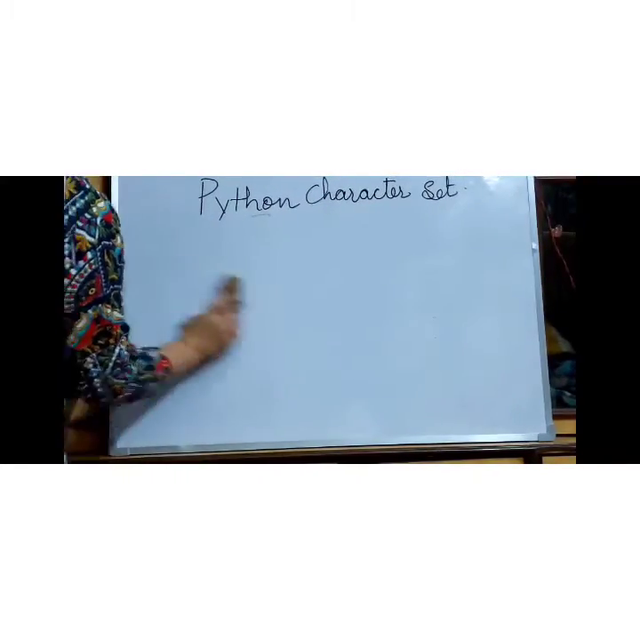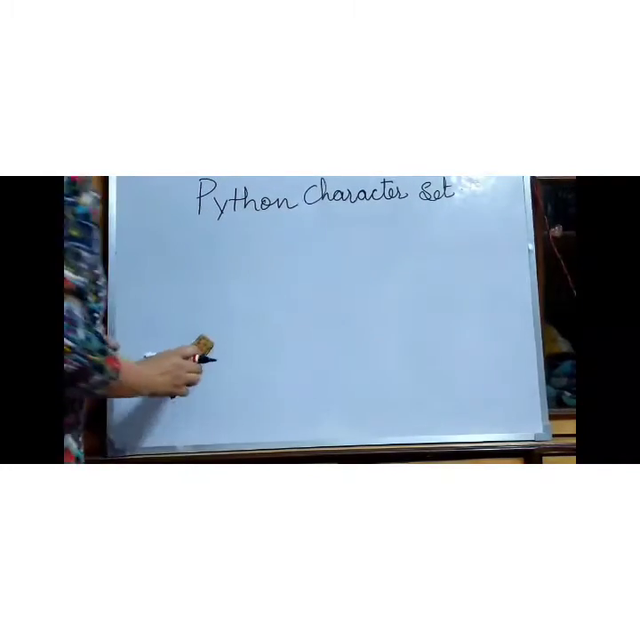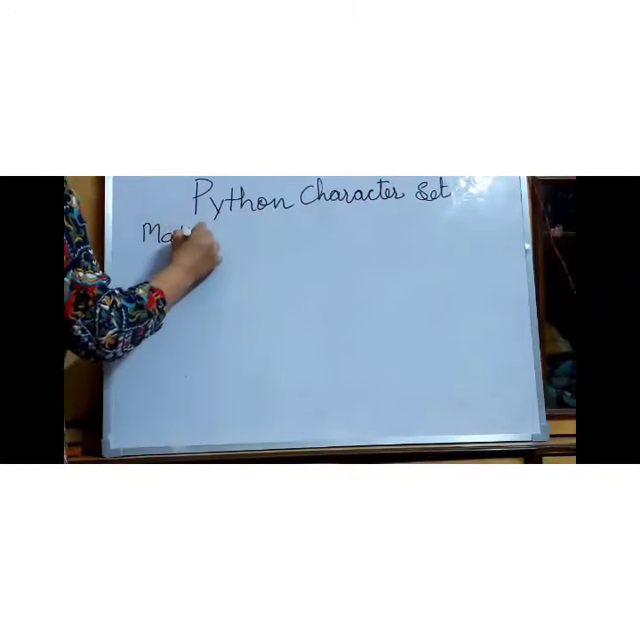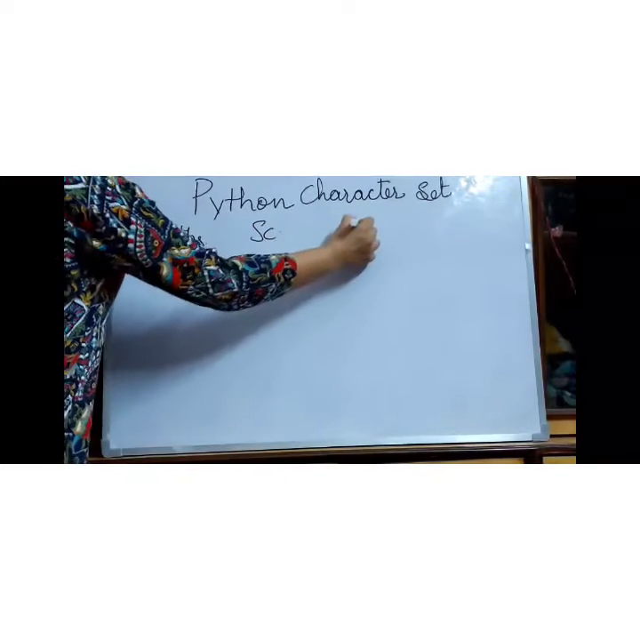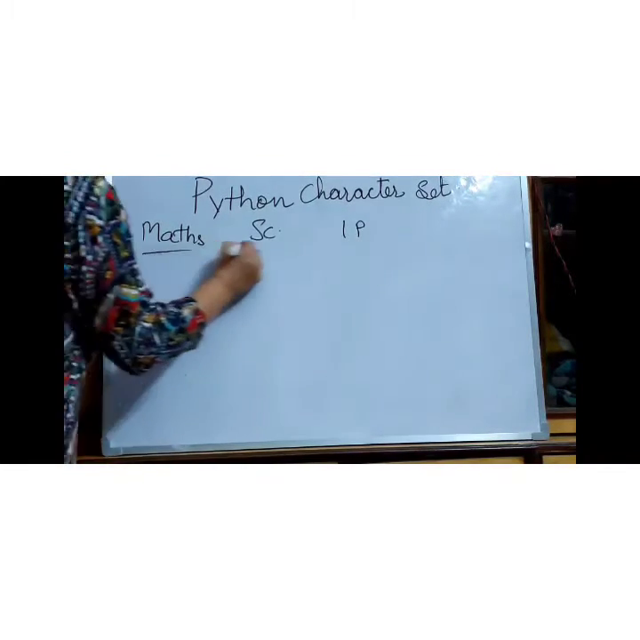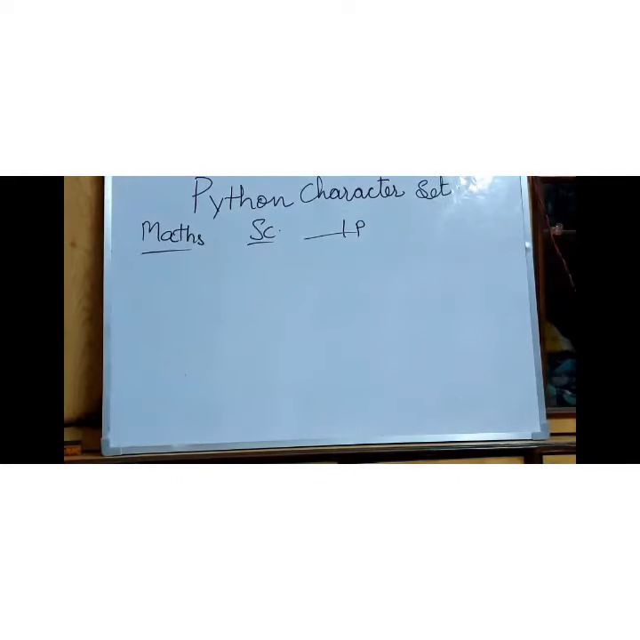Now let's see one example. Suppose you are creating a mark sheet, and for that you need the average marks of a student in 3 subjects. We have 3 subjects: maths, science, IP. So first you need to give the headings, or you need to put the identifiers. So what will be a valid identifier?